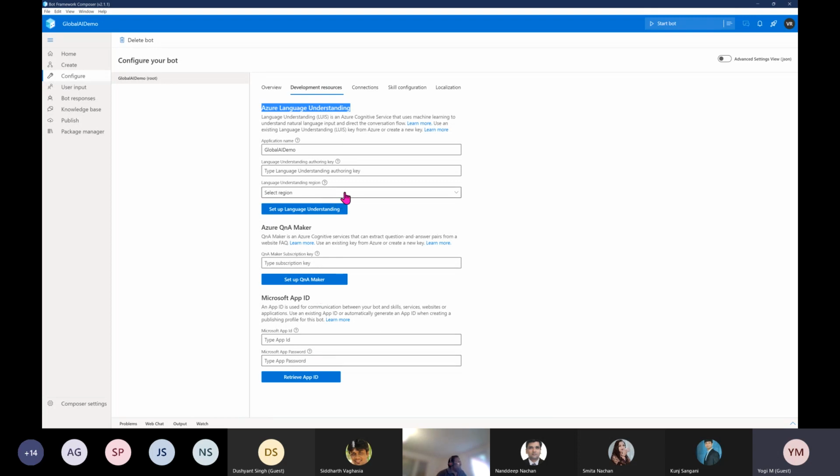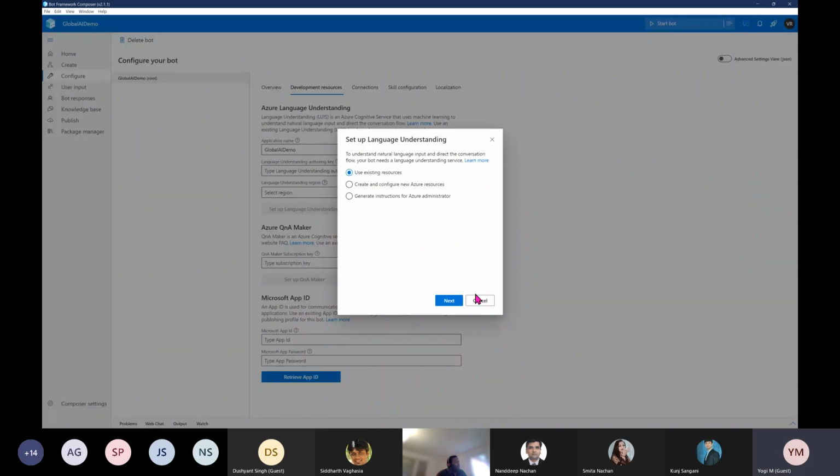So the first thing is we are going to configure the LUIS. So I'm going to set up language understanding. Okay. I have already logged in to the Azure portal. That's the reason the login pop-up is not coming. If you are newly setting up your language understanding, the login will come automatically. You have to log in with your Azure credentials.